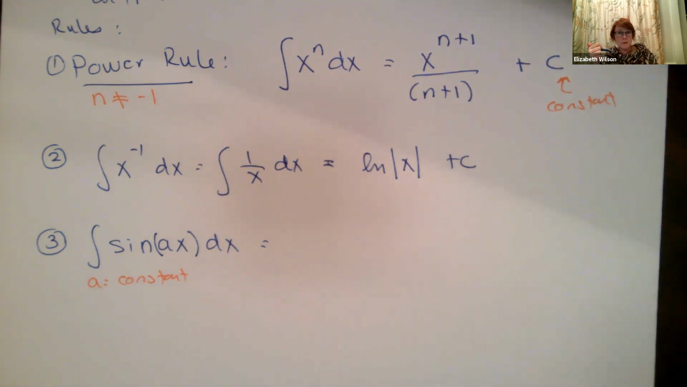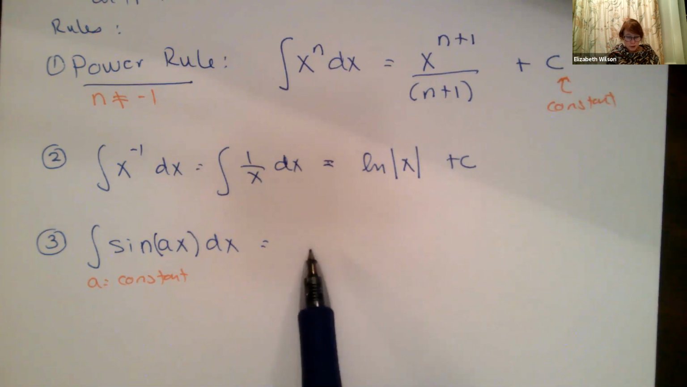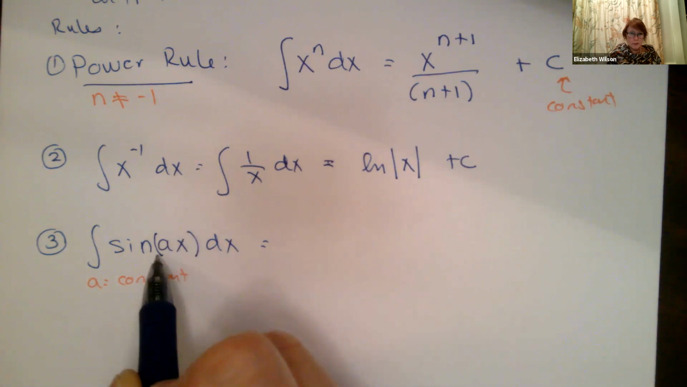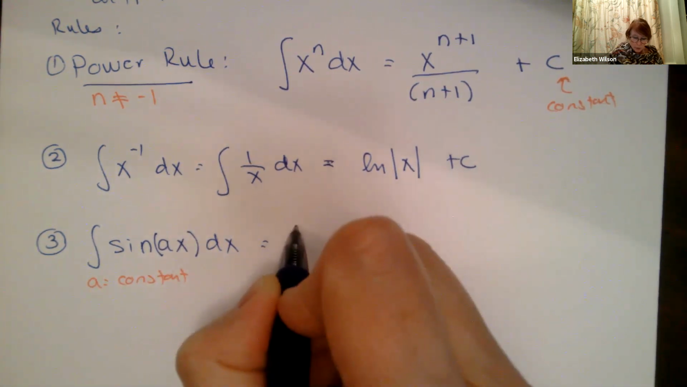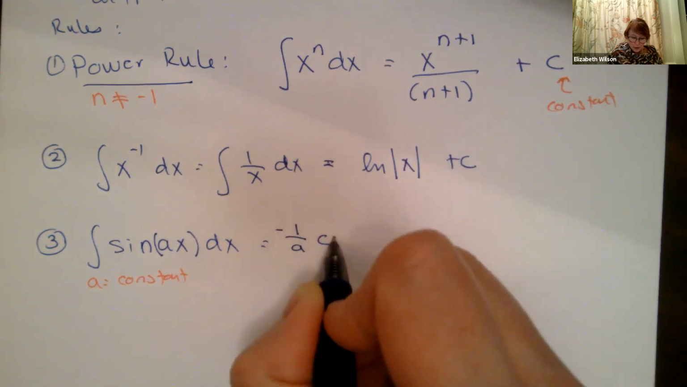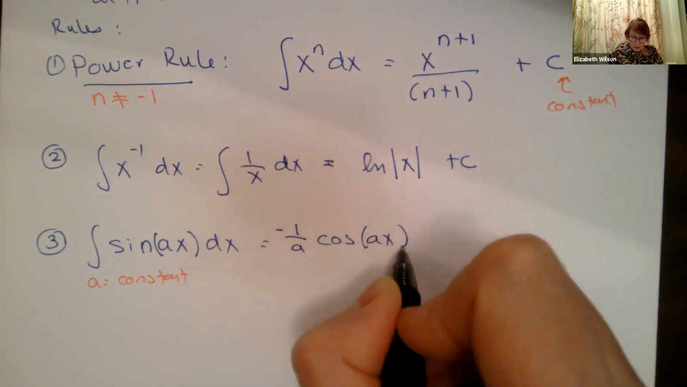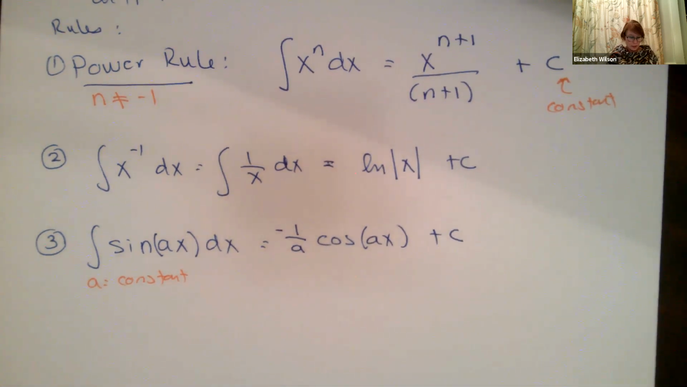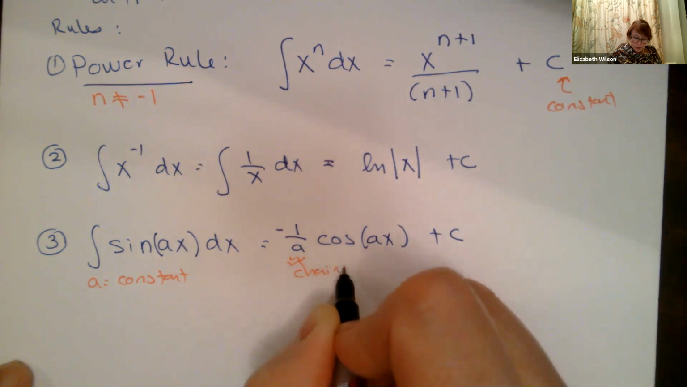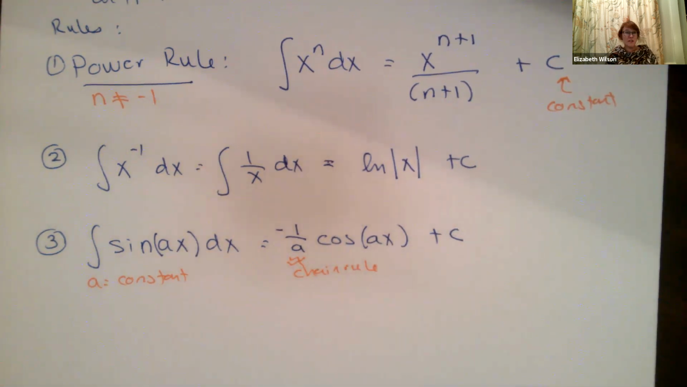So what function will give me the derivative that's equal to the sine? Well, if I take the derivative of cosine, I'm going to get negative sine. So maybe it's minus the cosine. That'll give me positive sine. Again, I've got my chain rule, that a over there. So what I'm going to do with that chain rule is 1 over a, minus 1 over a cosine of ax plus c. This a here is a chain rule. There's a chain rule with integration as well.